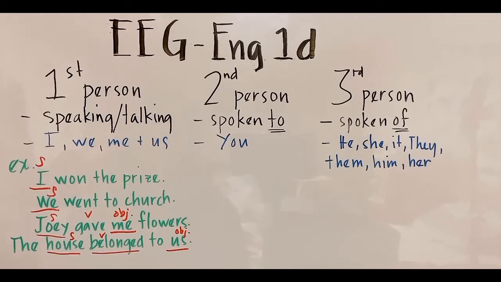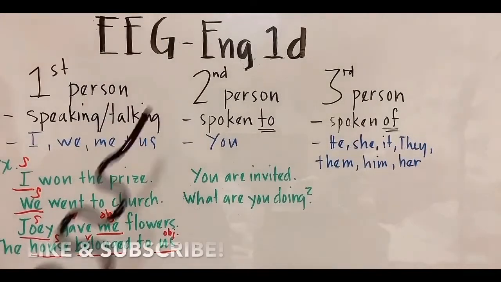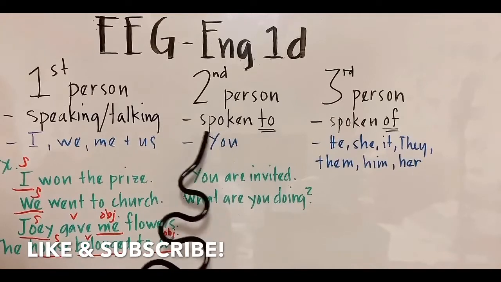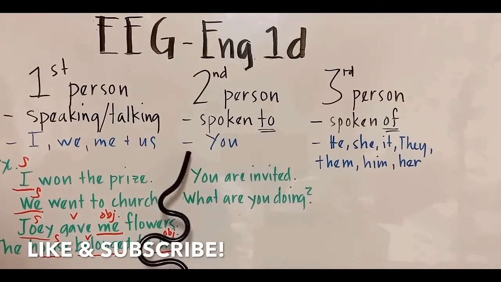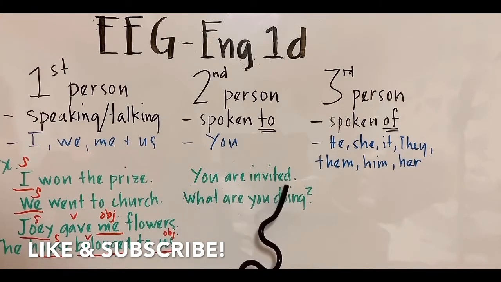Now let's go to the second person category, being spoken to, and that is you. Now let's look at the sentences below. Let's read. You are invited. Again, you are invited. Next, what are you doing? What are you doing? So it is a question, but it's yet a sentence.